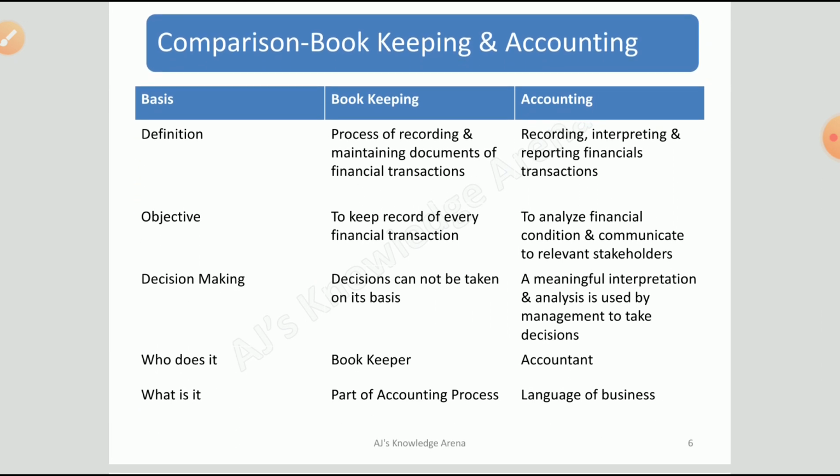Now let's talk about the comparison between bookkeeping and accounting. Let's begin with the definition, as we have just read: bookkeeping is the process of recording and maintaining documents of financial transactions, while accounting is classifying, interpreting, and reporting the financial transactions in a meaningful manner. The objective of bookkeeping is to record every transaction. Whenever we talk of a transaction here, we talk of a financial transaction. Whatever financial transaction happens, we have to keep a record of that.